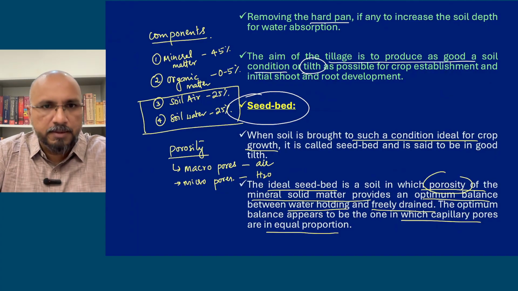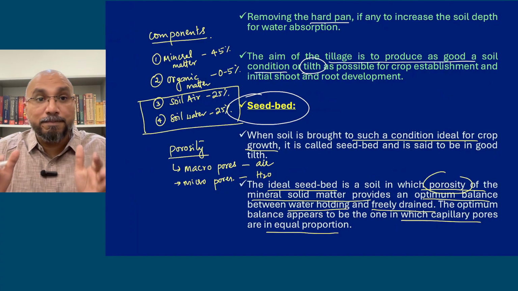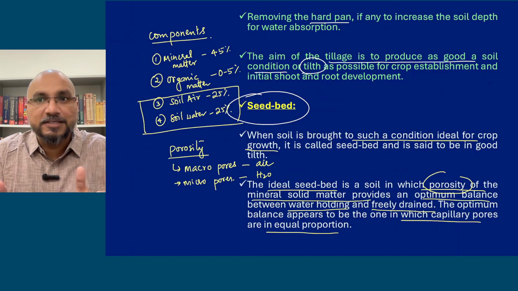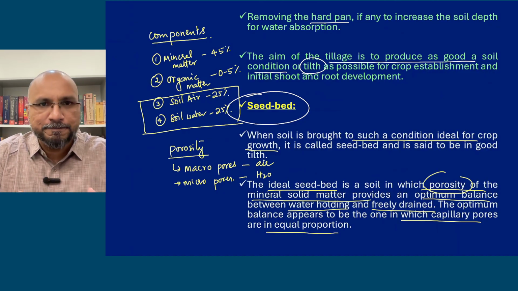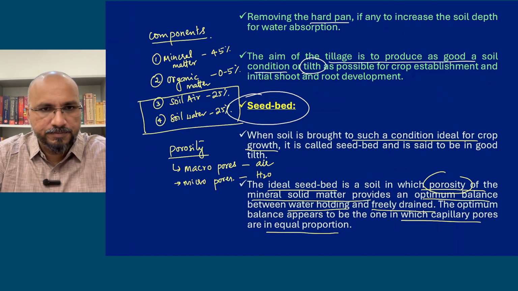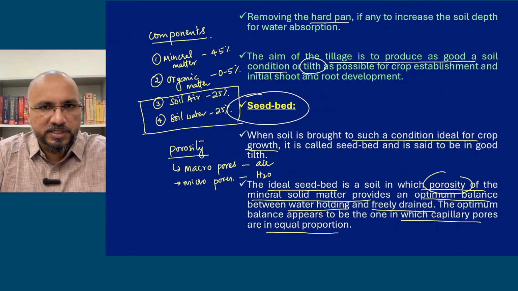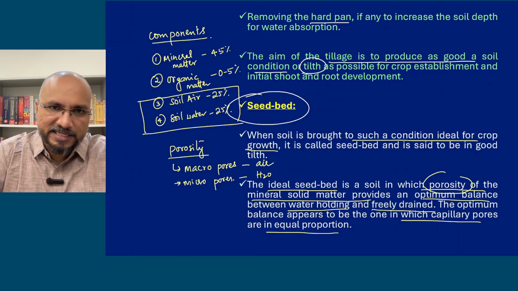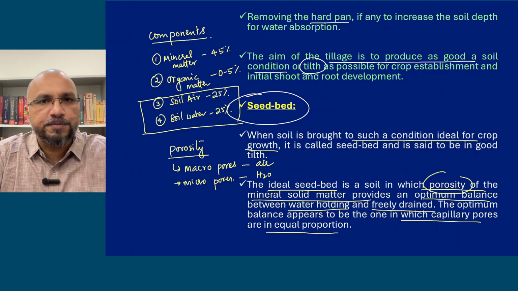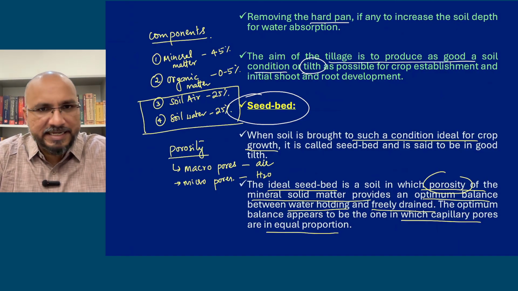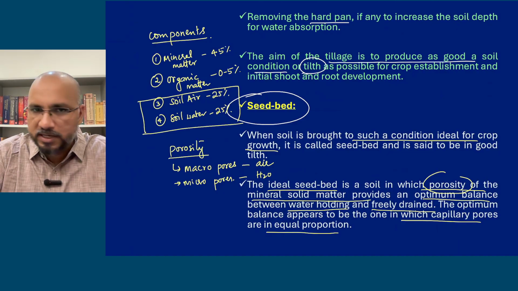So that is what it meant. The main purpose of tillage or plowing is to make the soil loose, friable, easily workable, so that you can easily sow the seeds, and after sowing the seeds can easily germinate, and a good crop stand will be established. So that is the meaning of tillage, primary tillage and secondary tillage, and why tillage is done, what the advantages are.